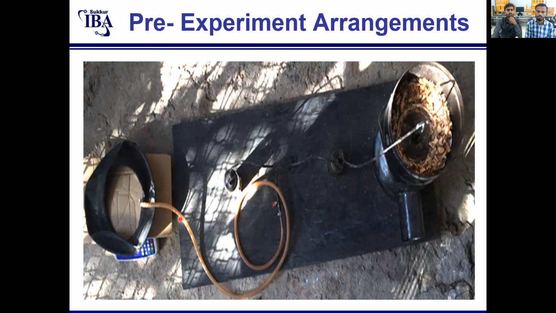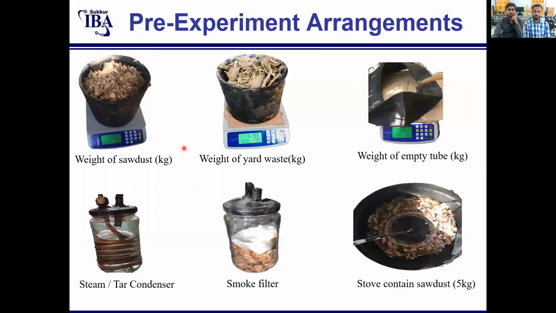Now what we have done on our hardware is that we try to store the gas, using two compositions of waste and the fixed bed updraft gasifier. For this, we have done two experiments, one on sawdust, another on yard waste. The pre-experiment arrangement is done in such a manner to calculate the weight of sawdust and yard waste and the empty tube. And we have used 5 kg of waste in the stove.